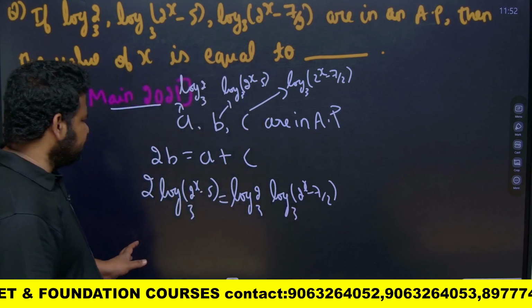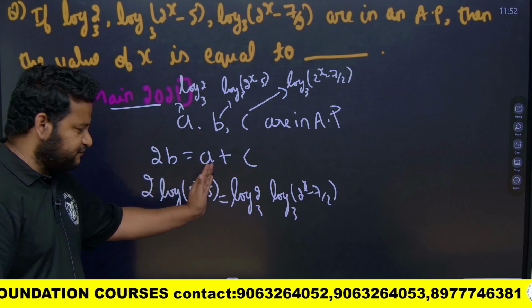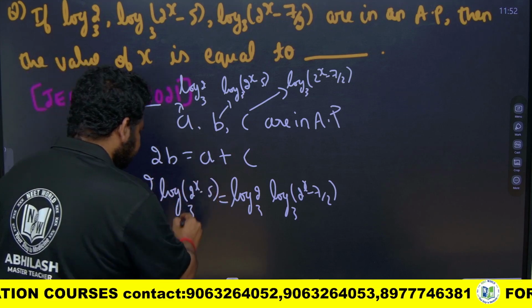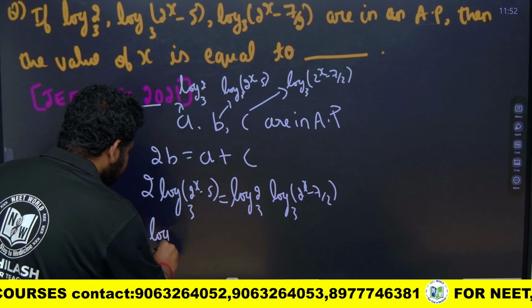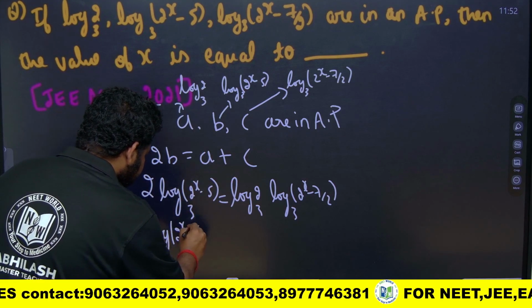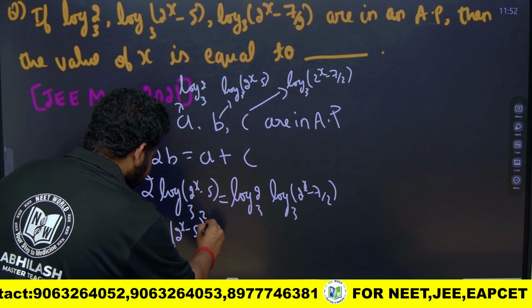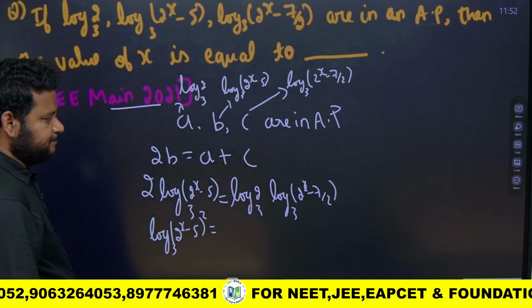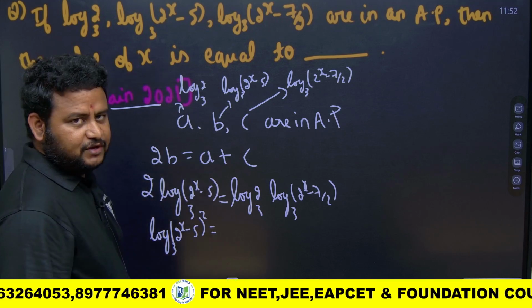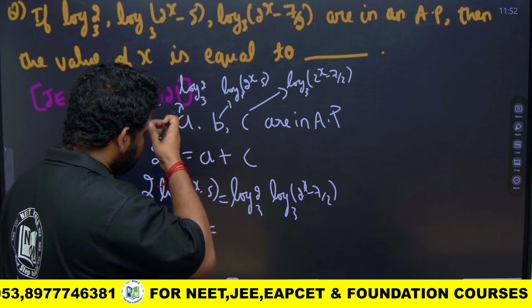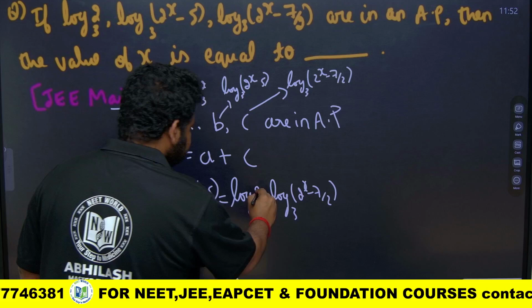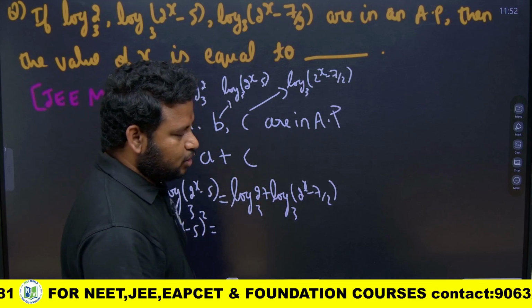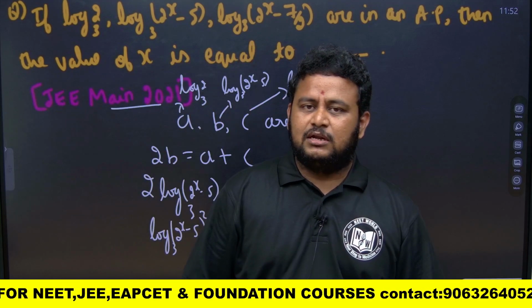If you know the properties of logarithm, I can shift this 2 here. That means I can make it the power of this. So this will become log of 2 to the power of x minus 5, whole squared, to the base 3. Log a plus log b I can write as log of ab.